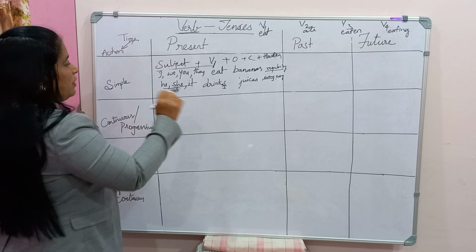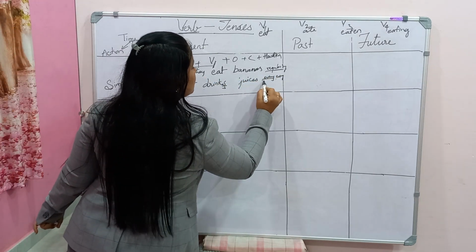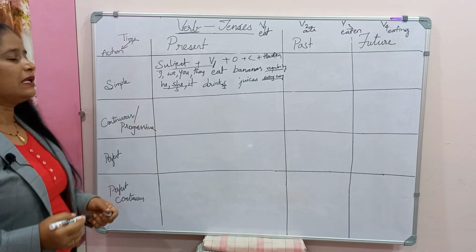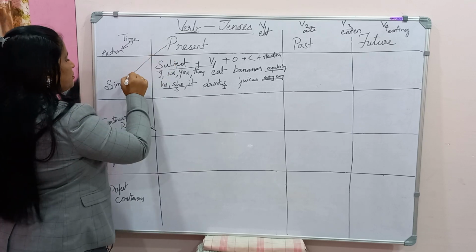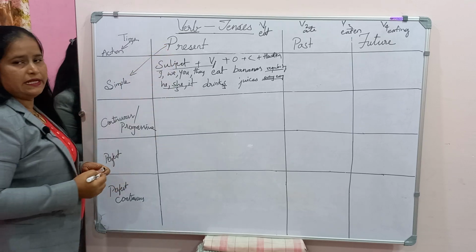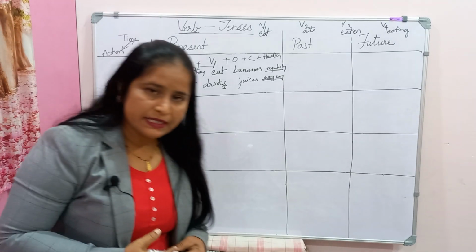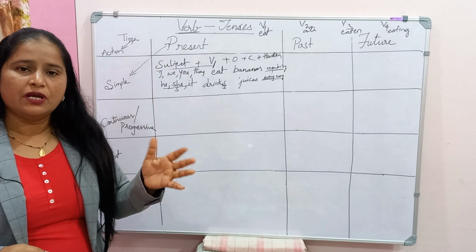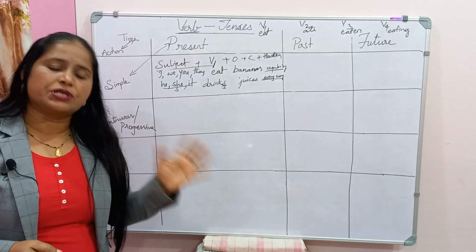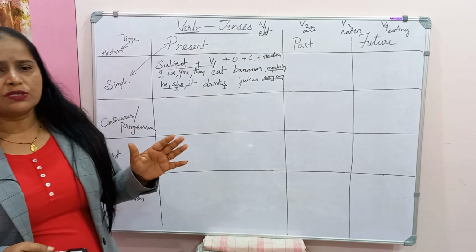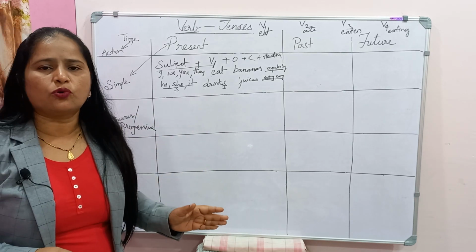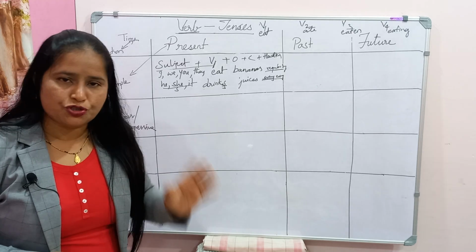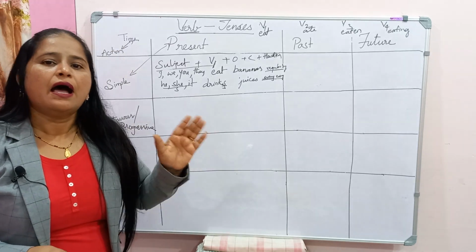Why I have said these words: you have to see very clearly that this simple present tense is used for actions which happen very commonly, very generally, very regularly. In short, we can call them habits.